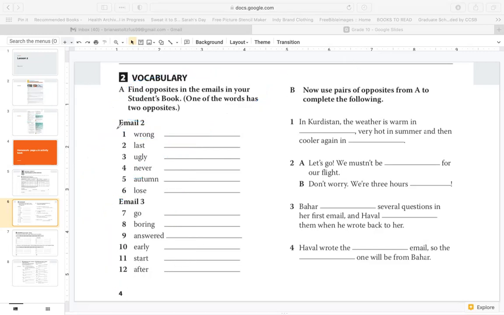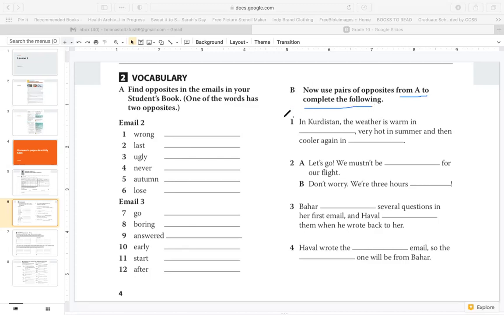So you can look in email 2 and email 3 for all of the words that are opposites. I'll say them one more time. Wrong, right. Last, first. Ugly, beautiful. Never, always. Autumn, spring. Lose, win. Go, come. Boring, interesting. Answered, asked. Early, late. Start, finish, after, before. So write the correct opposites here. After you write the opposites, you can use them to complete the following.